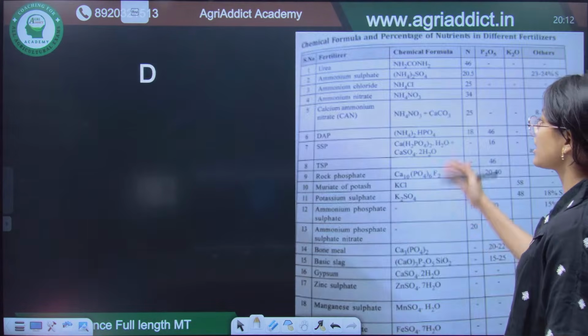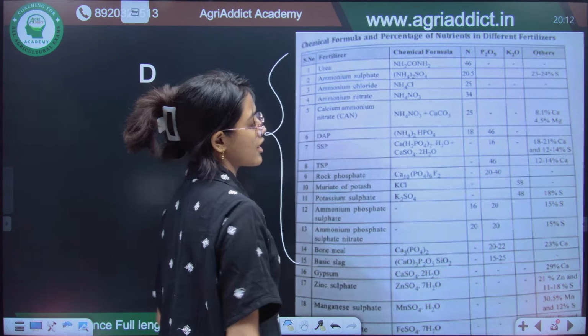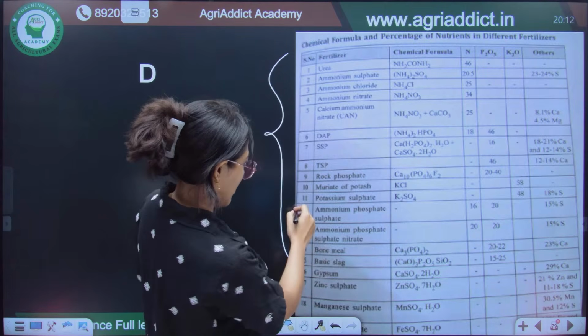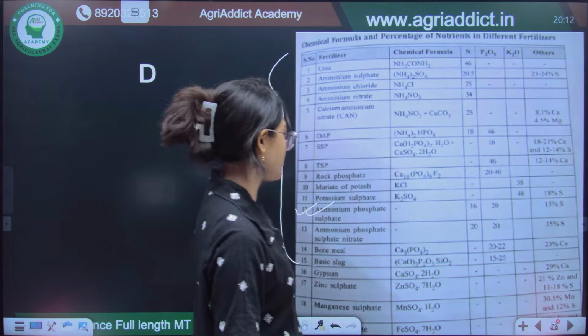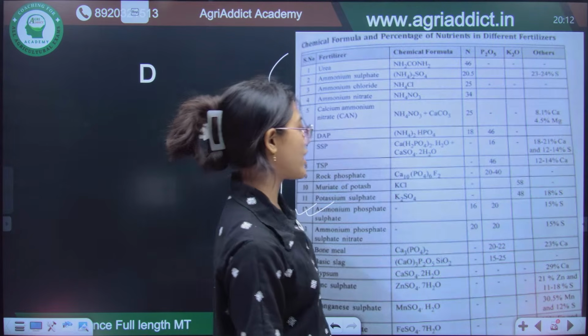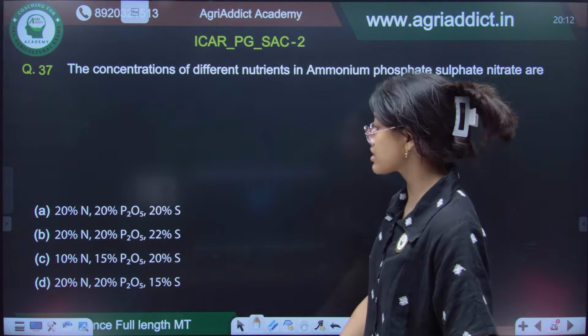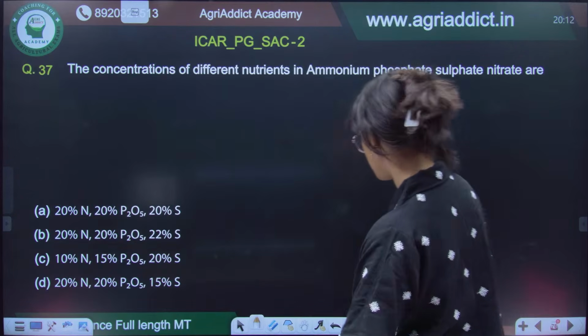So, here a chart is given of different fertilizers as well as their nutrient doses, and ammonium phosphate sulfate is over here. Okay, so either it can be 16-20-15, because here there is no 16 in the option, we are considering 20-20-15. 15% sulfur is present.